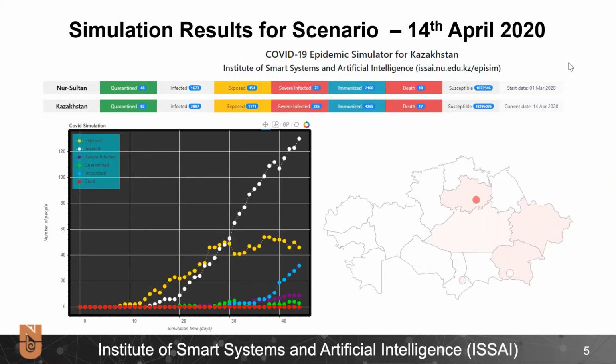Here are the simulation results for 14th April 2020. So in total we have 17 deaths for Kazakhstan, out of which 10 are concentrated in Nur-Sultan city.